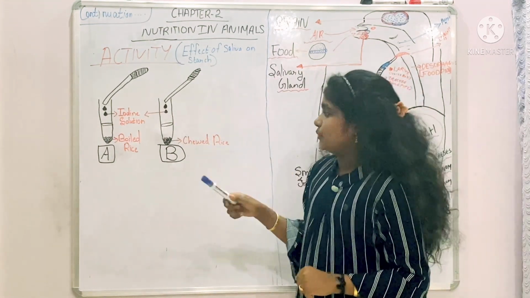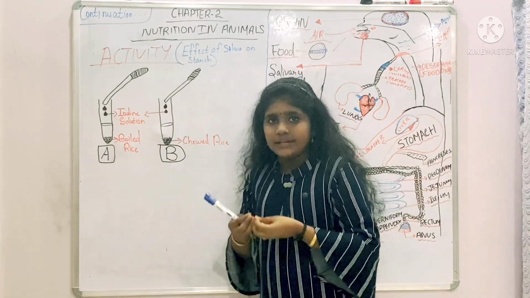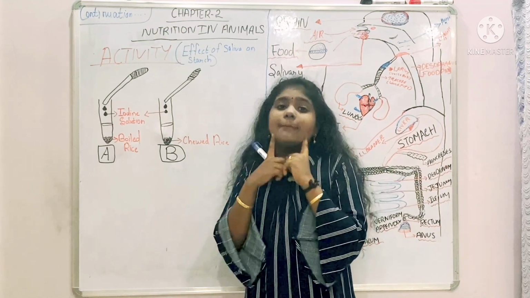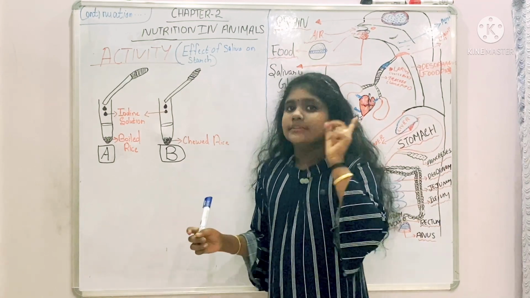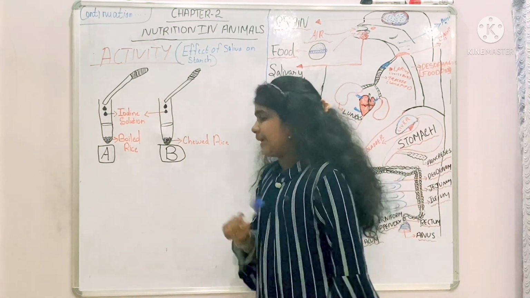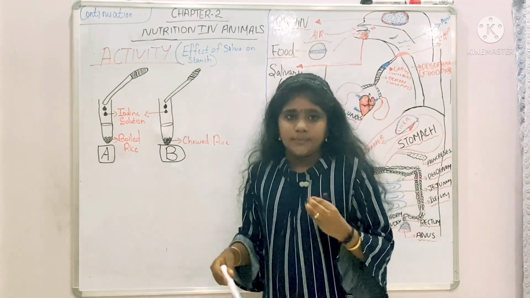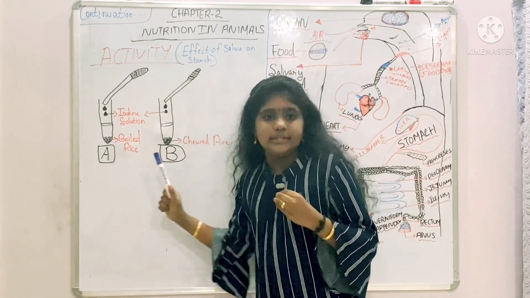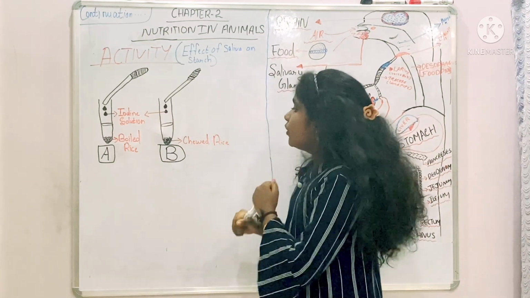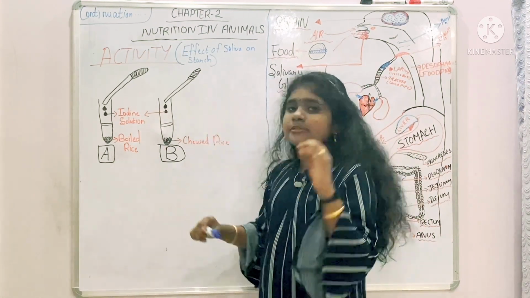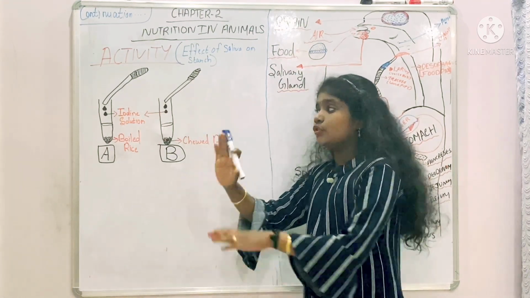And next, in the B section, the B test tube, you want to take some boiled rice and chew it with your mouth for 3 minutes. Chew the boiled rice for 3 minutes and put it into test tube B. Then pour some water into both test tubes, and add some iodine solution.